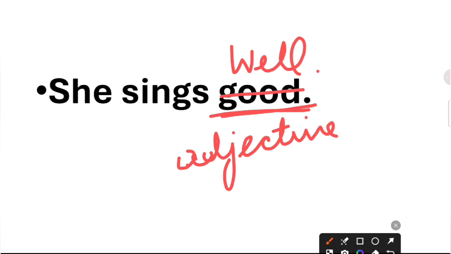So here you are telling about the quality of the singing. So sings well, not good. She is a good singer, you can say, or she sings good songs, you can say. So remember, this is a very common mistake in English, good versus well.